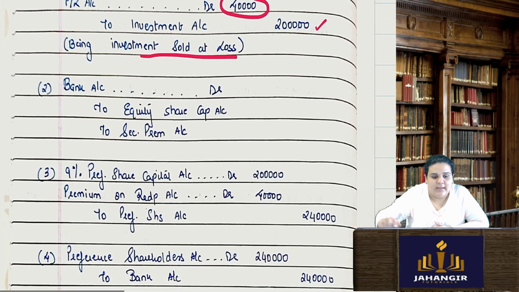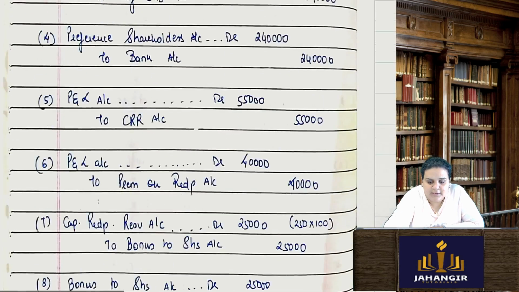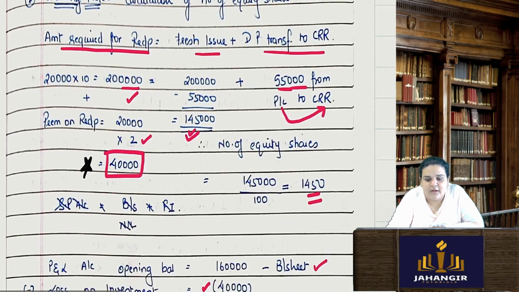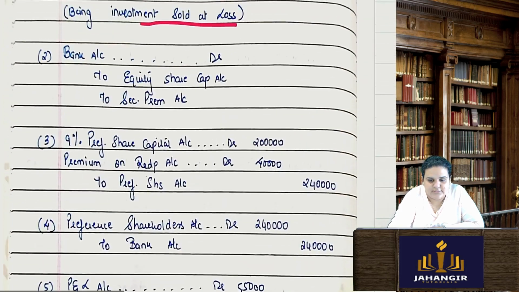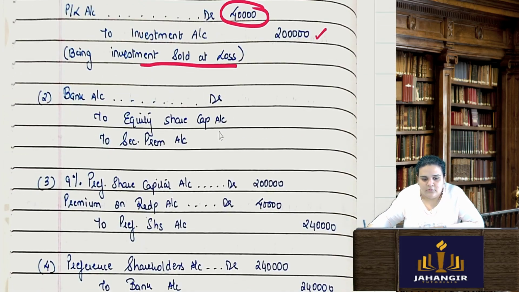Okay, then I have bank account debit to equity share capital and security premium. Now how many equity shares? I have just calculated. I will need 1,450 equity shares. So 1,450 into 100, that is 1,45,000, and on that I am going to receive a premium.